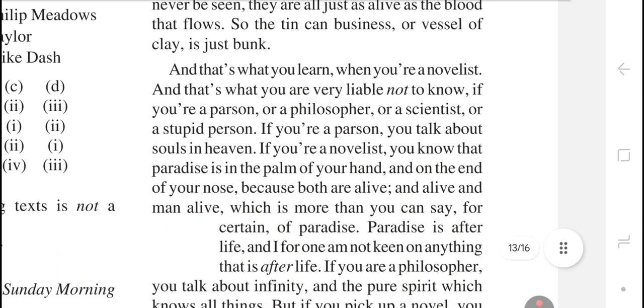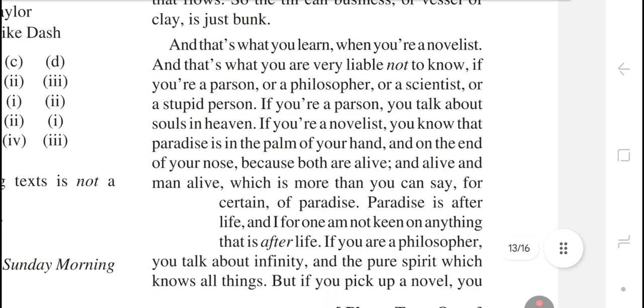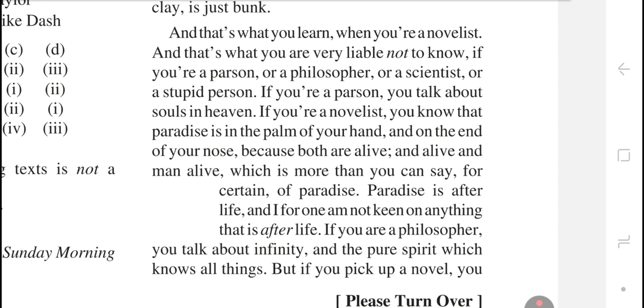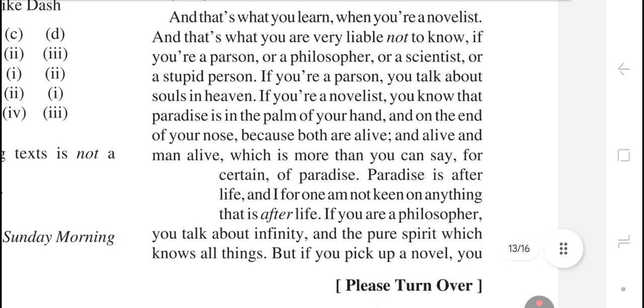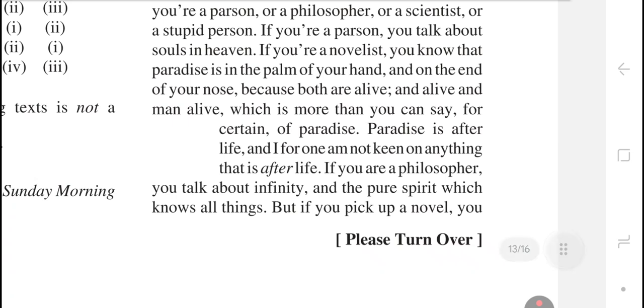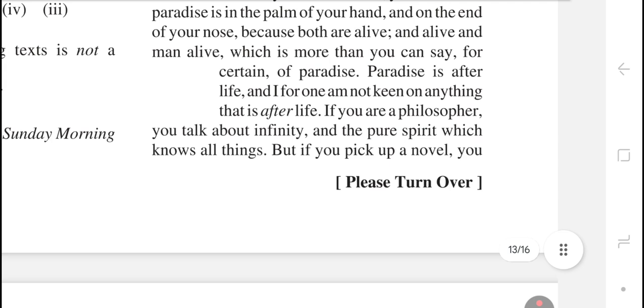And that's what you learn when you are a novelist, and that's what you are very liable not to know if you are a parson or a philosopher or a scientist or a stupid person. If you are a parson, you talk about souls in heaven. If you are a novelist, you know that paradise is in the palm of your hand and on the end of your nose, because both are alive and man alive, which is more than you can say for certain of paradise.